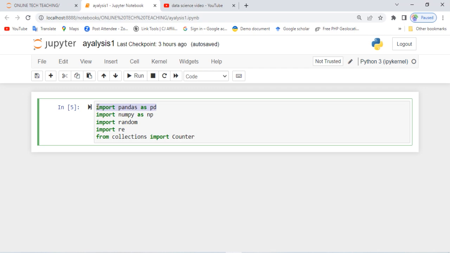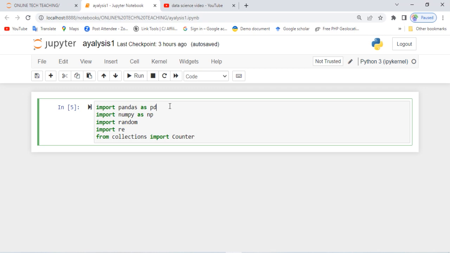We have pandas. So we are importing pandas. Pandas in Python is a library used for working with data sets. It has functions for analyzing, cleaning, exploring, and manipulating data. The name Pandas refers to both panel data and Python data analysis, and it was created by Wes McKinney, sorry for the pronunciation, in the year 2008. So we are going to use Pandas to do our data cleaning, exploring, and manipulating our data.